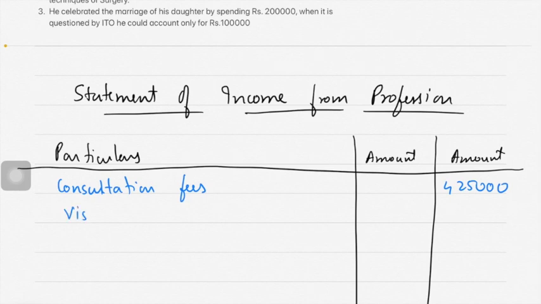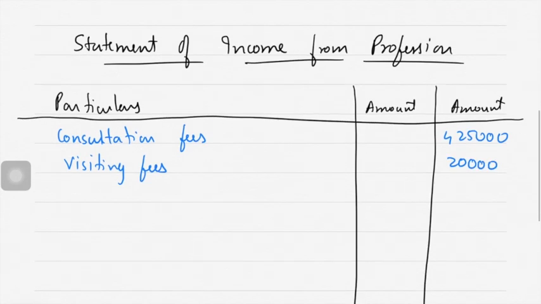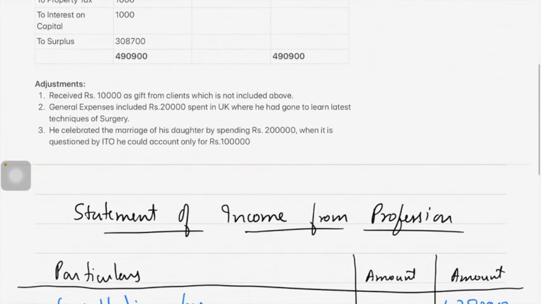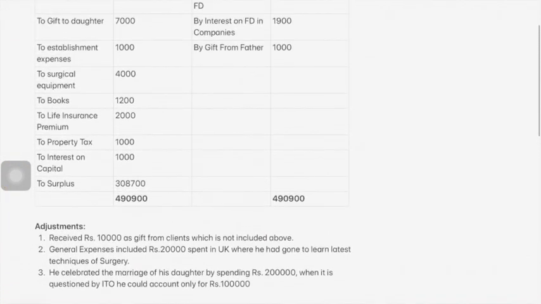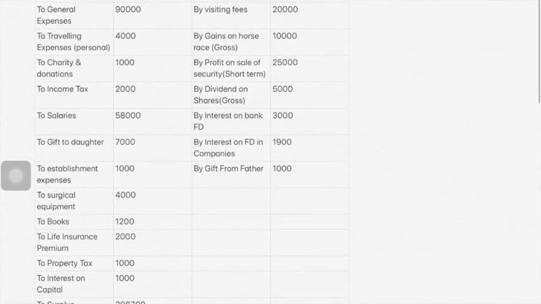Then visiting fees 20,000, and then gift from clients. Gift from clients is 10,000. Correct?